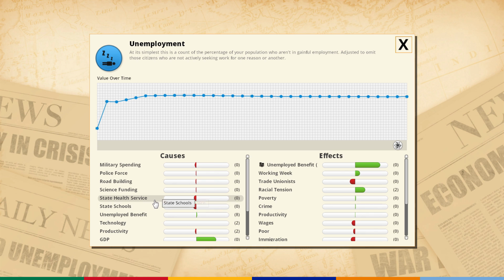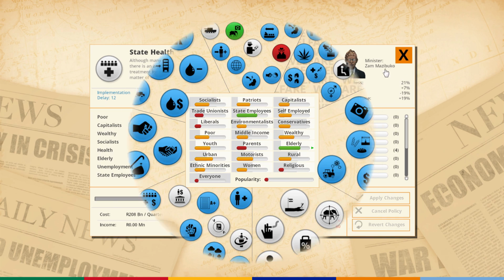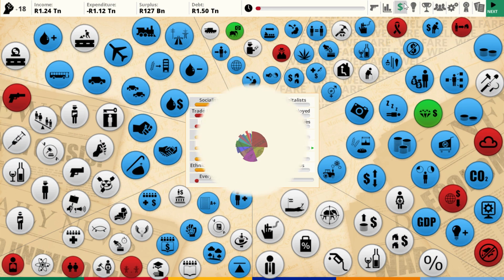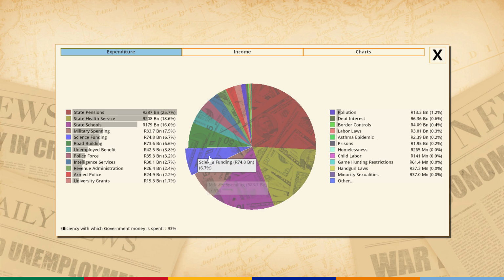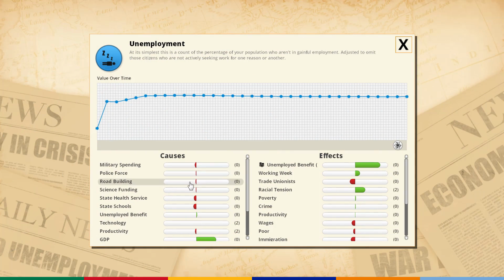Education is good, but state health services would also help AIDS at the same time. Let's definitely increase. Well, I don't know if that's making that big of an impact. Let's instead look at unemployment. Let's check on state schools.